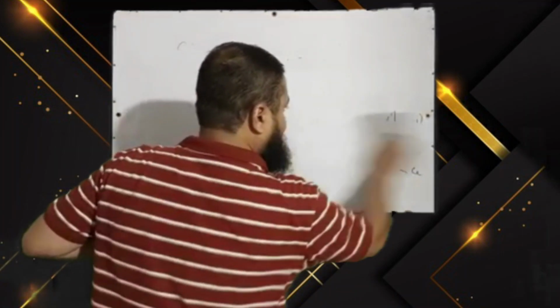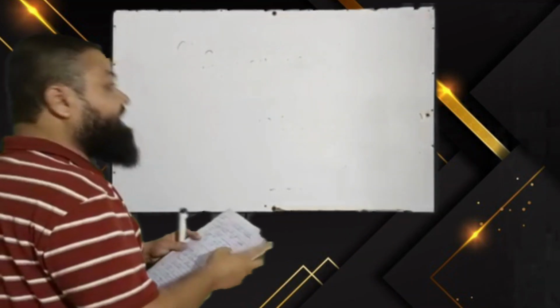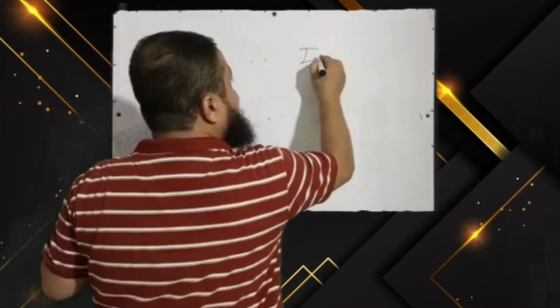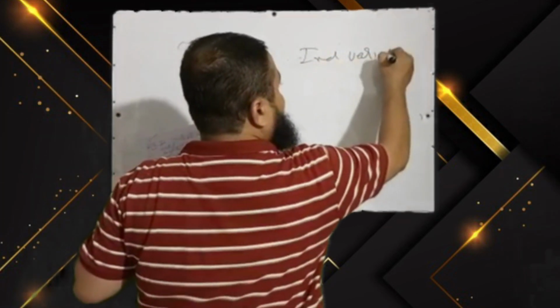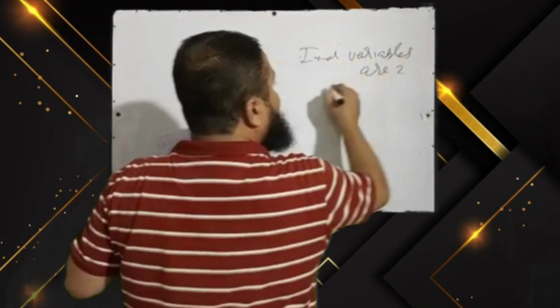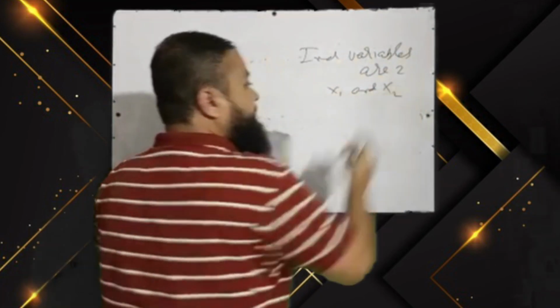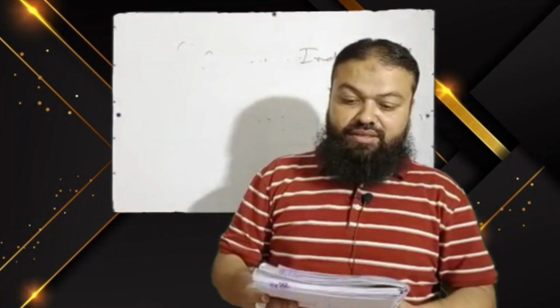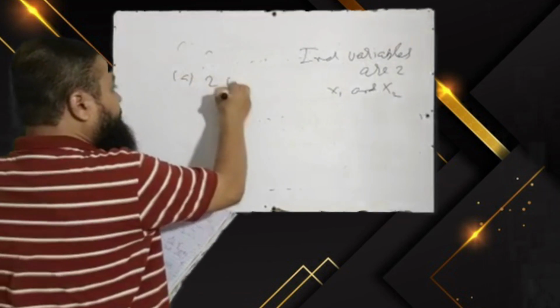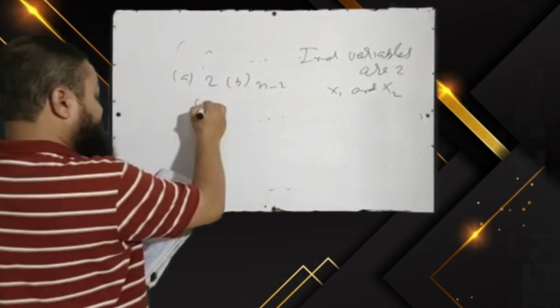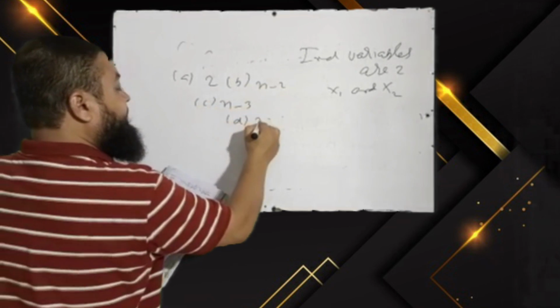In multiple regression model with two independent variables, suppose it is x1 and x2. We want to check the effect of these independent variables on our dependent variable y. The total sum of squares has what degree of freedom? The options are A 2, B n minus 2, C n minus 3, D n minus 1.